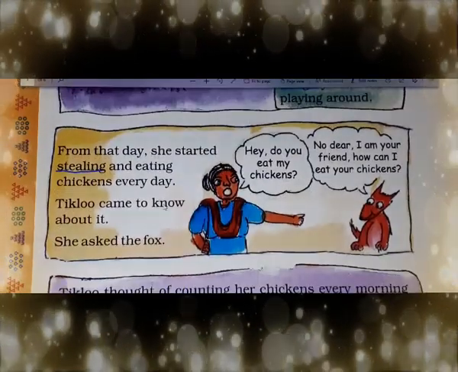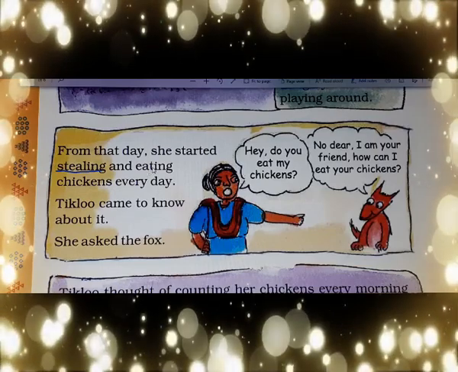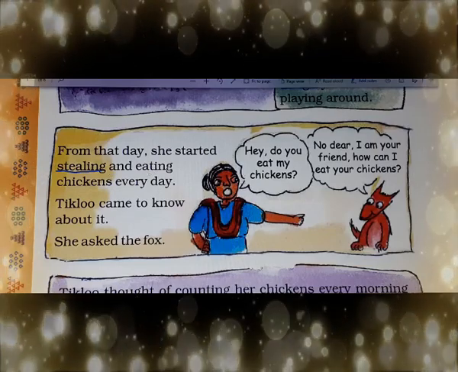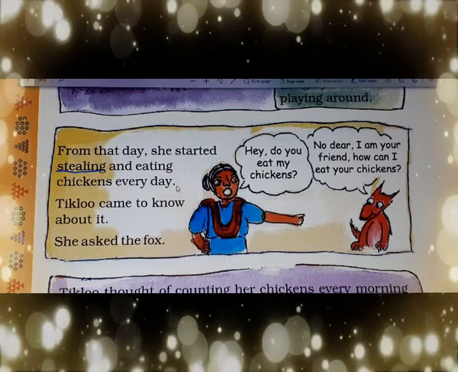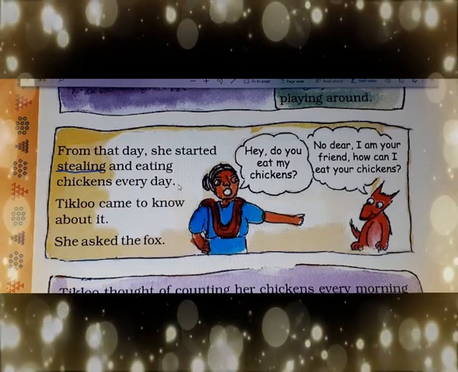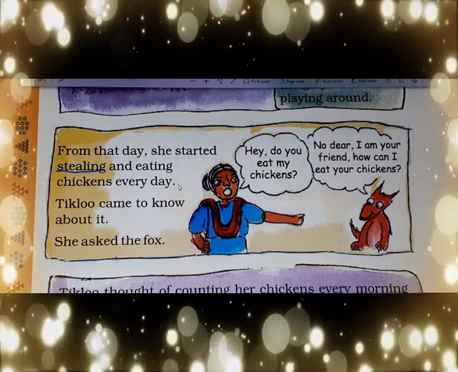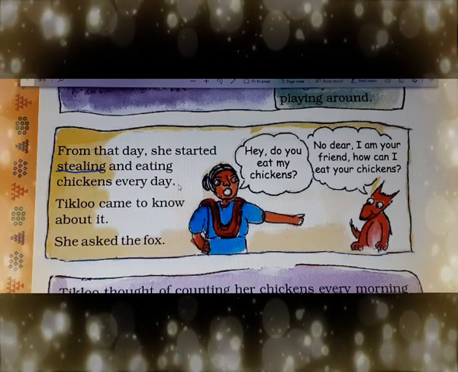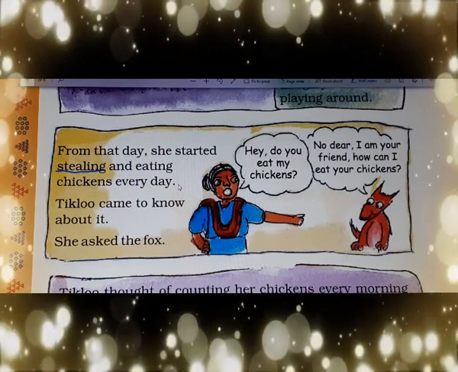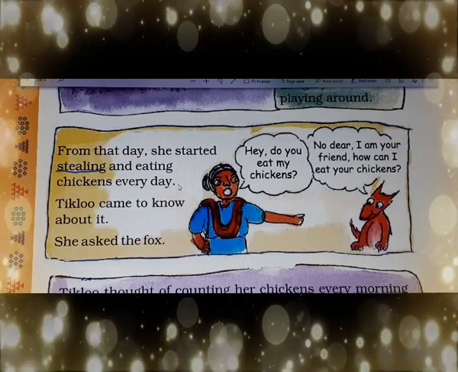From that day she started stealing and eating chickens every day. Stealing means चुराना. When she started stealing and eating chickens every day, उसने daily chickens को चुराना और खाना start कर दिया.